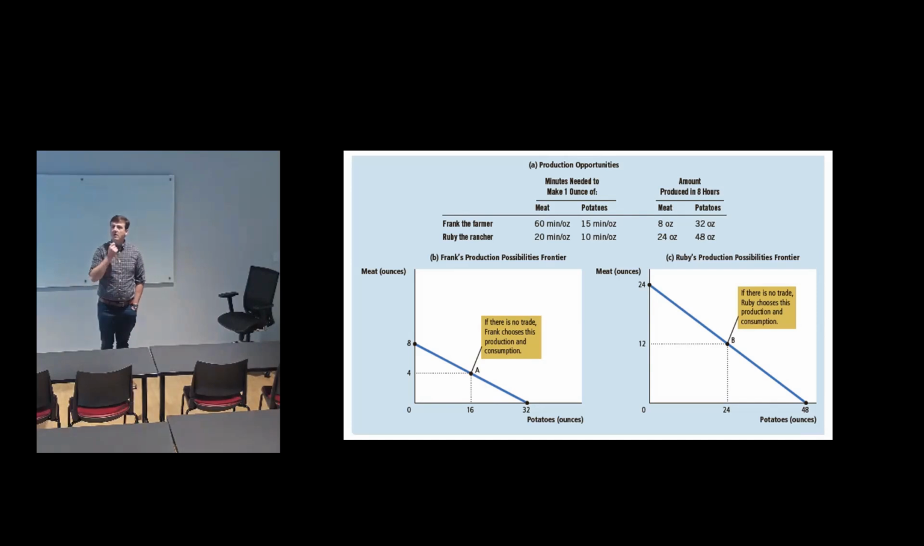So let's look here. Who has absolute advantage in production of meat? Who can make more meat if all they make is meat? You should immediately see Ruby has absolute advantage in production of meat. Who has absolute advantage in production of potatoes? Well, Frank can produce 32 ounces. Ruby can produce 48. Ruby also has absolute advantage in production of potatoes.